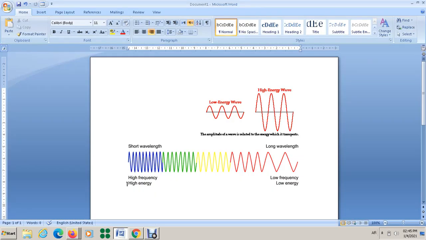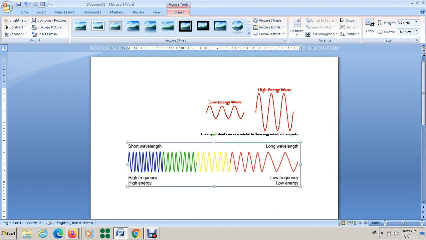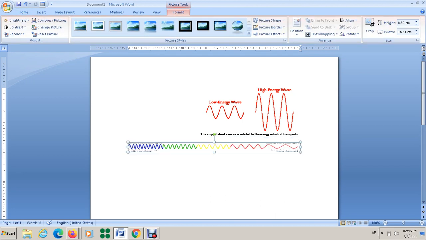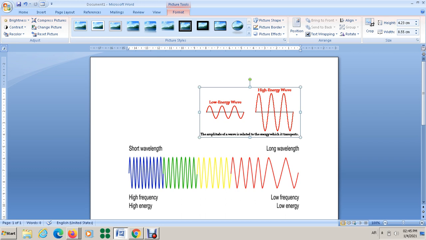I want you to look at this figure here. For figure number 1, I'm going to talk about the first one, not this one. If I want to talk about the amplitude, you know the amplitude, which is this distance. I want to show you the amplitude: the distance between the crest and the rest point, or the trough and the rest point, right?